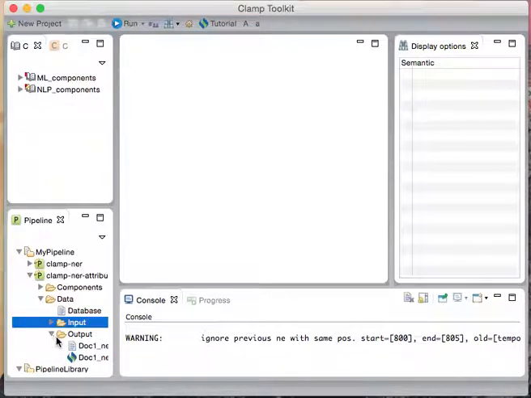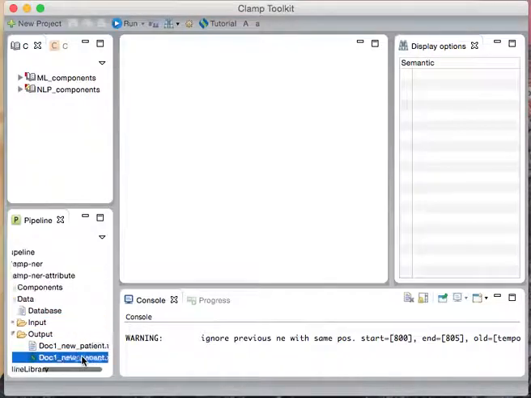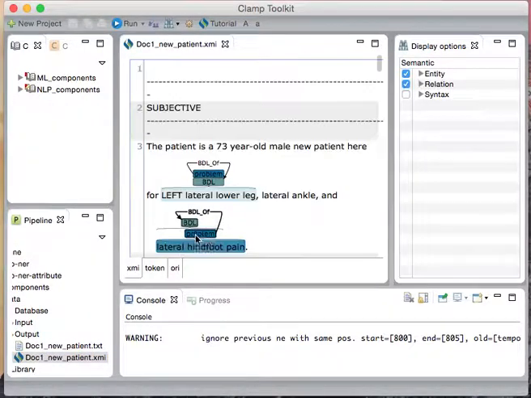Okay, it's done. And then we can go to this output folder and then double click on this XML file to review the output.